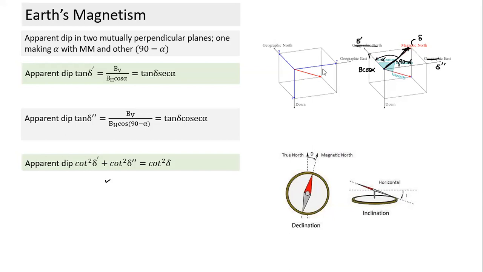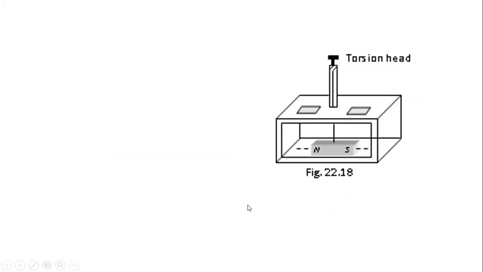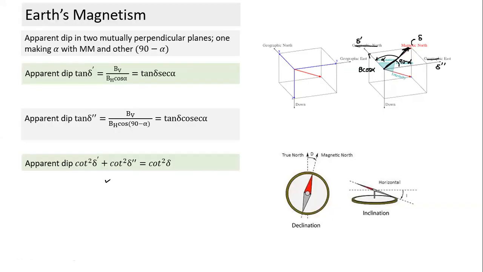The last thing we understood is the apparent dip. If the plane is not in the magnetic meridian, the horizontal component of Earth's magnetic field will not be equal to BH. It will be equal to BH into cos alpha, just like taking components. So you get an apparent dip. That's all there is in case of Earth's magnetic properties. There are some applications of it; I think mostly the questions come based on the application of it to find its components.